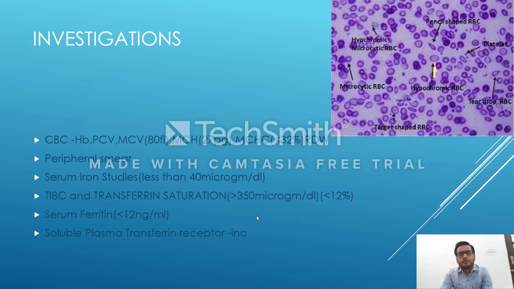And serum ferritin, that is the storage form of iron, again is less than 12 nanogram per mL. Okay, serum ferritin is the storage form of iron. It tells about the total iron status in the body. Next is the soluble plasma transferrin receptor. It gets increased. And per se for iron deficiency anemia there is no need of getting a bone marrow done.